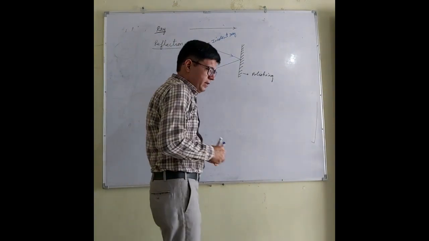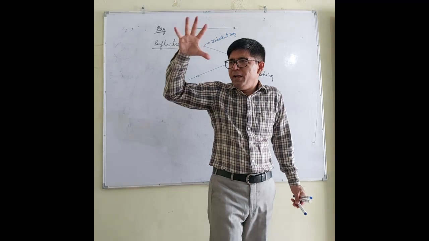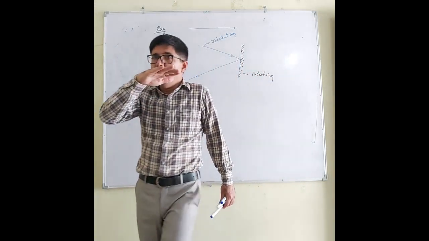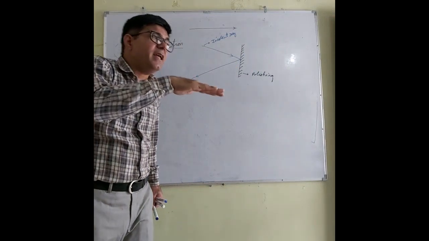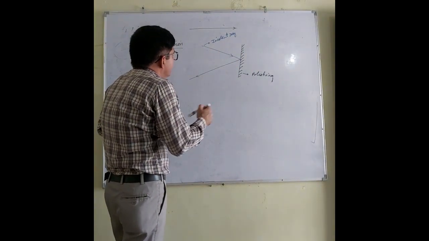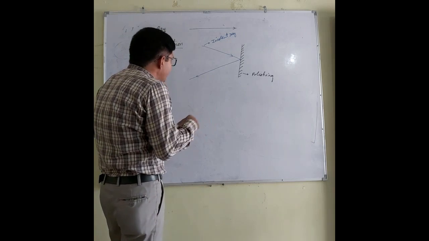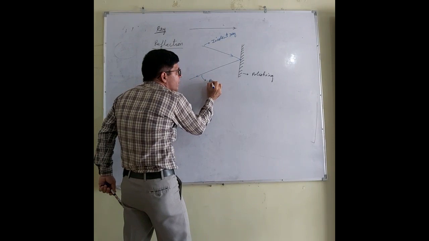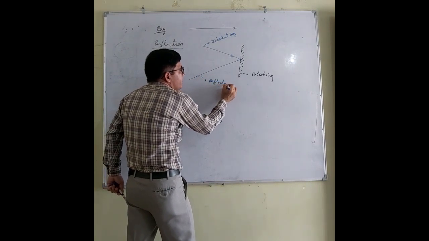If I drop a ball here, what will happen? It will fall on the ground. You can say the ball is incident on the ground. Now this is the incident ray, and the ray whose path is changed, that ray is called the reflected ray.